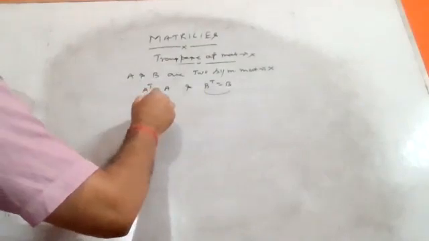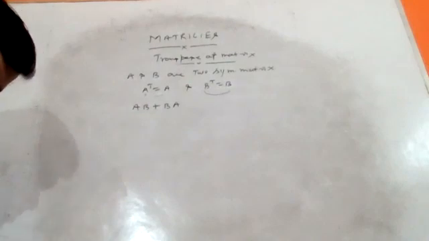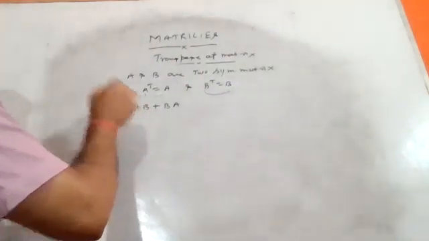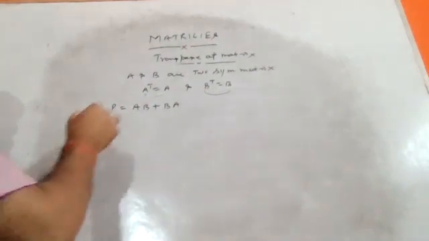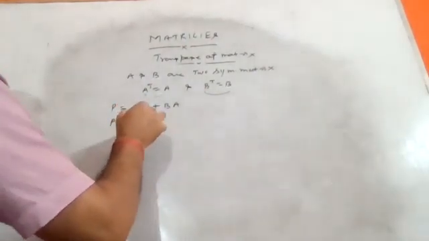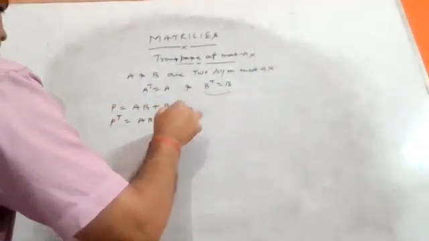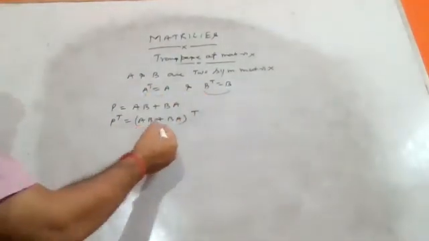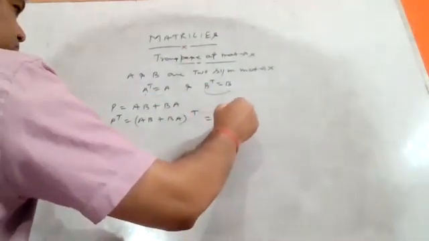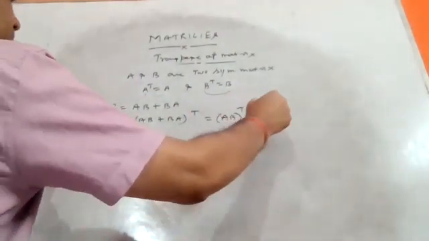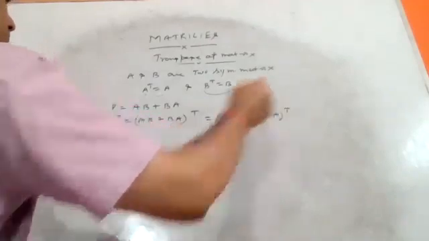AB plus BA. What about this one? Is this symmetric or skew symmetric? So what we do? Let this be equal to P. Transposing on both sides, P transpose is equal to AB plus BA whole transpose. Using the first property, that is A plus B transpose, that is A transpose plus B transpose.